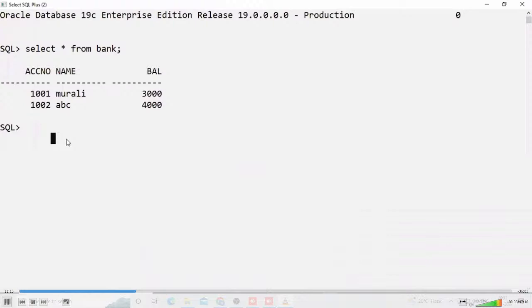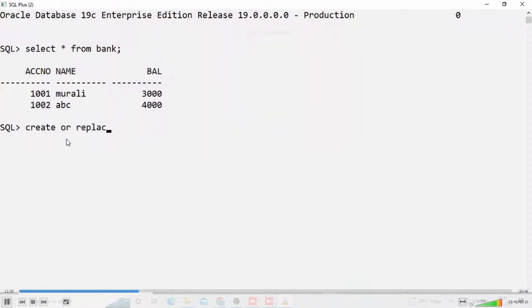Suppose, for example, check it out. I am an experienced person. In future, if you are also learning this course, you will also write this kind of code. Don't write it now, just observe it. This is a demo, just for an idea. I am writing a procedure.